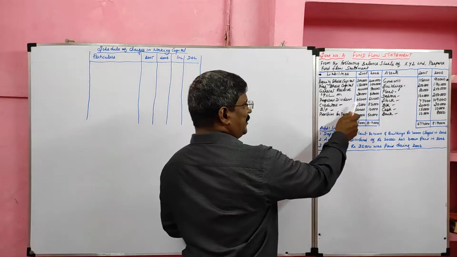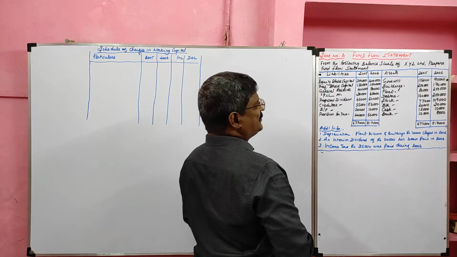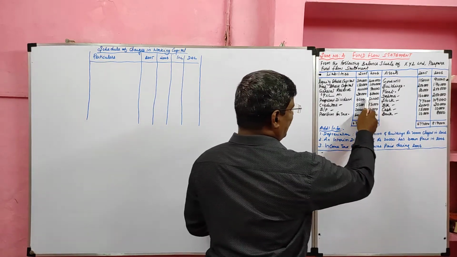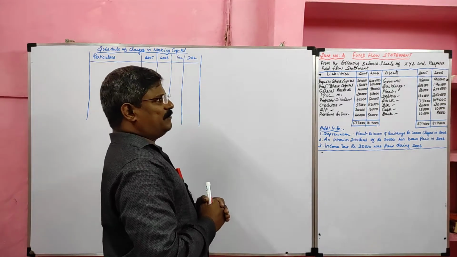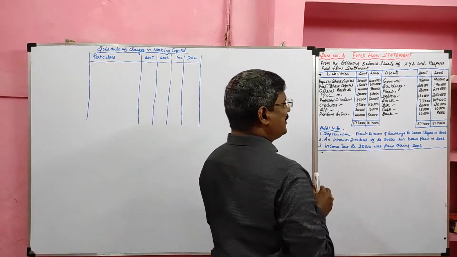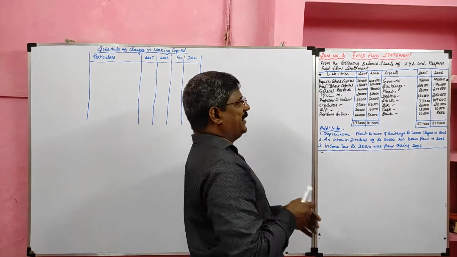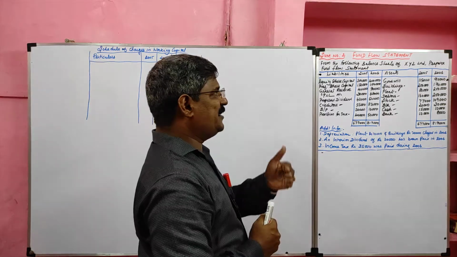So the proposed dividend opening balance 42,000 will be recorded in the application side of the fund flow statement. The closing balance of 50,000 will be debited to the adjusted profit and loss account debit side. So the opening balance of proposed dividend is considered to be proposed dividend paid. The closing balance of proposed dividend is considered to be proposed dividend made.